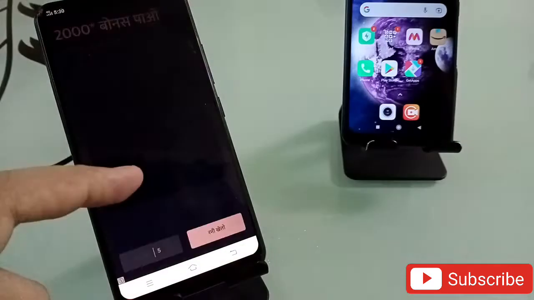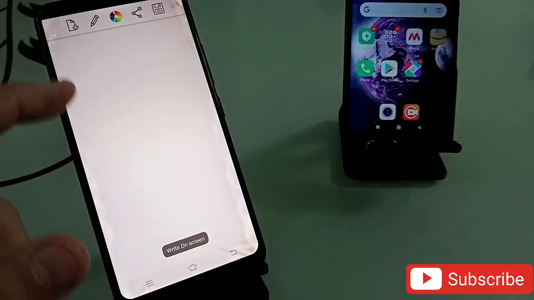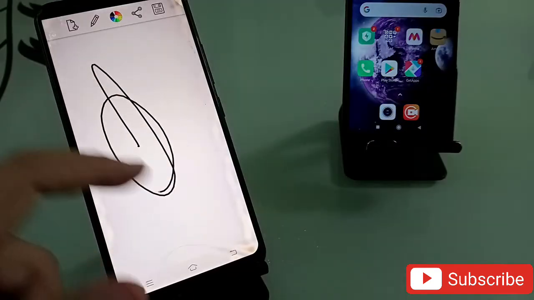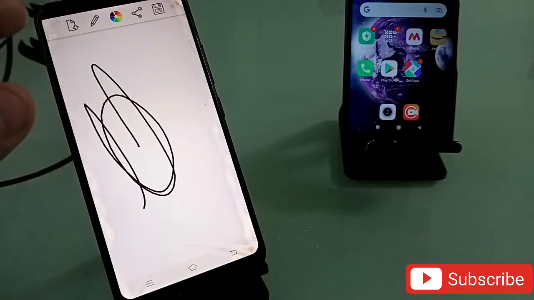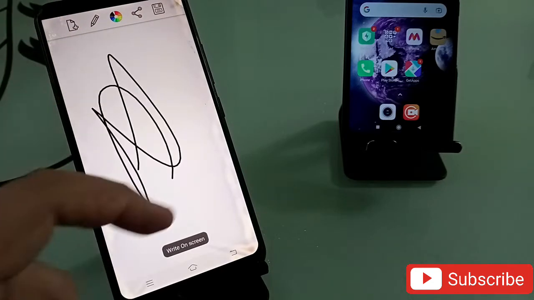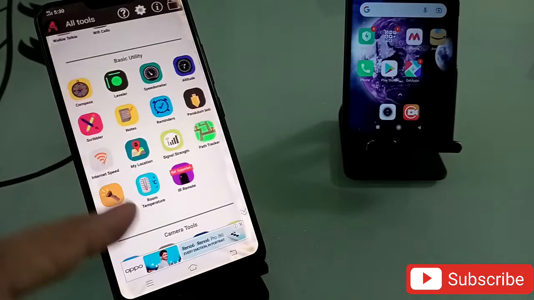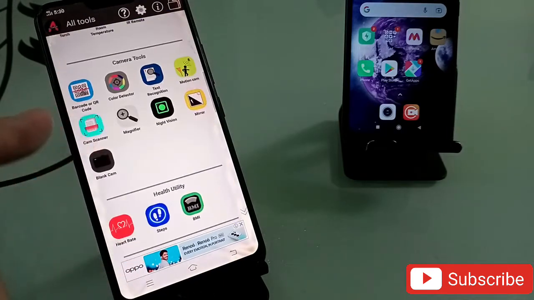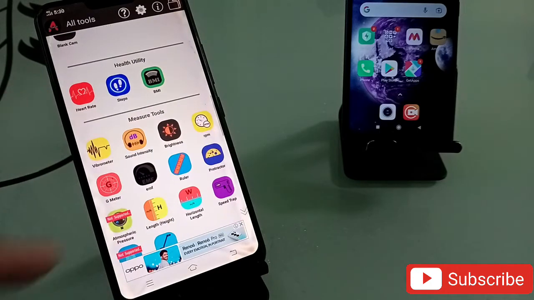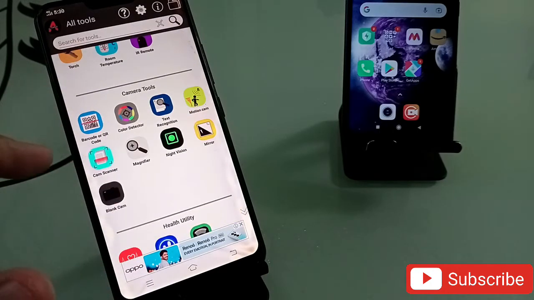This is one of the best things you will be getting. On this you can write anything. See this? I can write anything, and I can remove it as well. You can also give it to your children, they can also use this one. So these kinds of features you will be getting in this one application, and that is really amazing, because once you have this one, you don't need to install any other application.